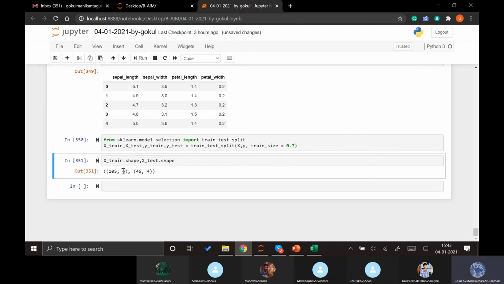Now that we have split our data into train and test data sets, we can apply our linear discriminant analysis. We can find the linear discriminant analysis in the same sklearn package, in the discriminant analysis module. So from sklearn, as I mentioned previously, we need to apply the scale function, right? So let's first scale it, x underscore train underscore scale. As we have already loaded scale, we can just apply that.